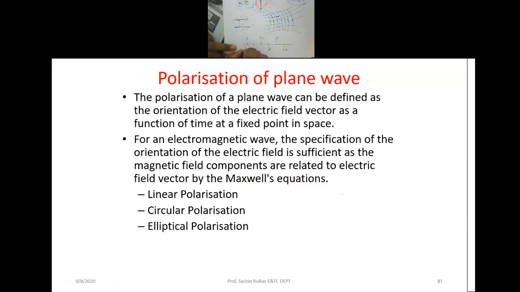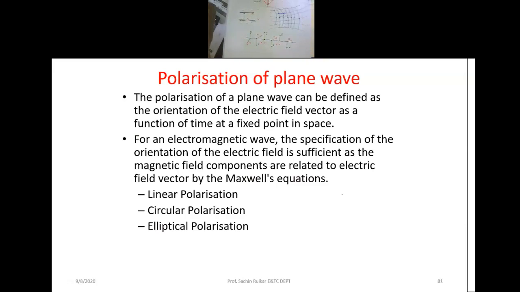Now, the next thing is your magnetic field vector component. What happens to the magnetic field component? It goes downward here. This is your magnetic field component. Sometimes it is upward, sometimes it is downward.